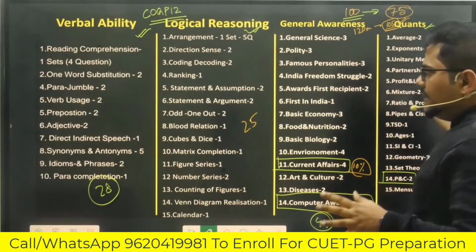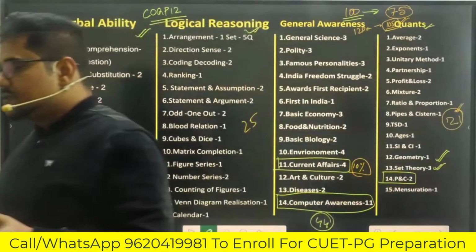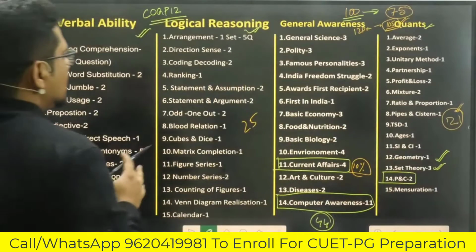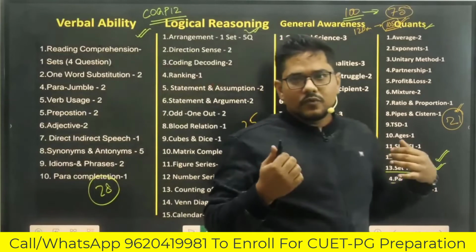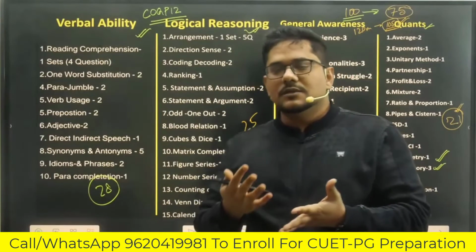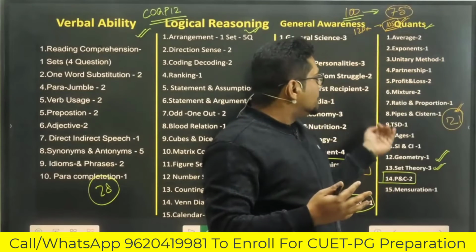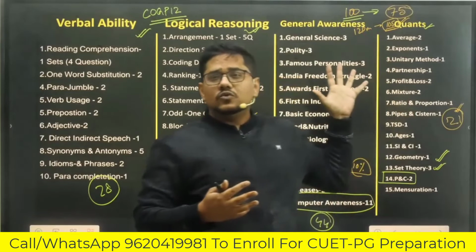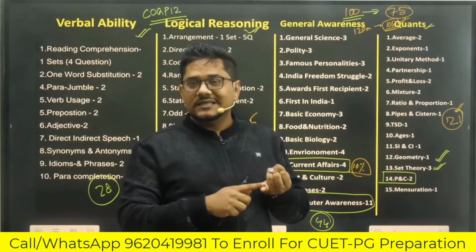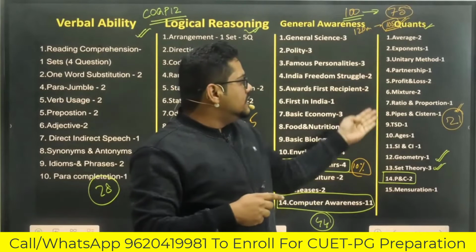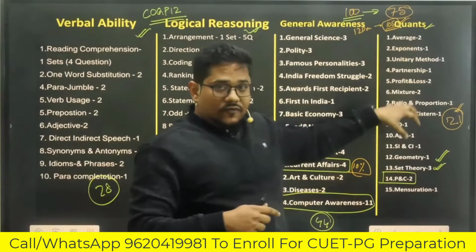So this has comparatively the least weightage across all the papers, across all the sections. So if you feel you are struggling a lot in quants, there is much more that you can study and improve your score, whether it is verbal ability, general awareness, or logical reasoning. And if you look at the topics covered in quants, those are majorly basic aptitude topics: ratio, proportions, percentage, right? And all the chapters based on those concepts. Level of question was easy.